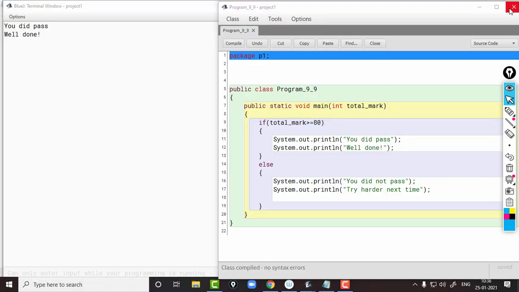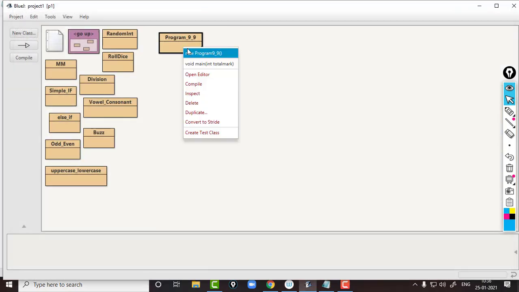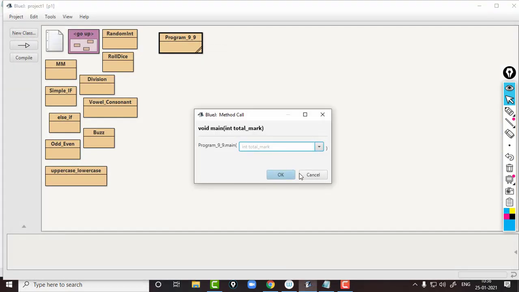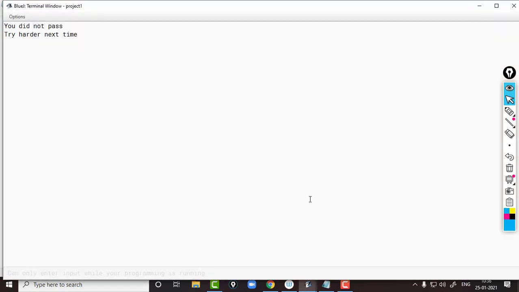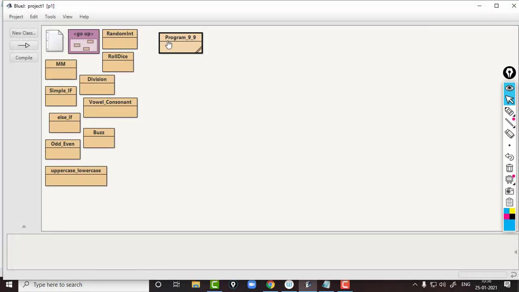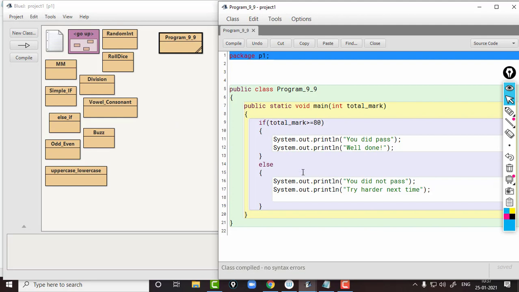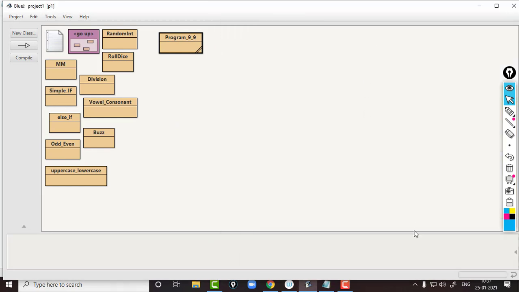Then we can give a value less than 80. So we are giving 50. See, you did not pass, try harder next time. So the next 2 statements, the block of the else, is executed. So this is how we can add a block for if and else.